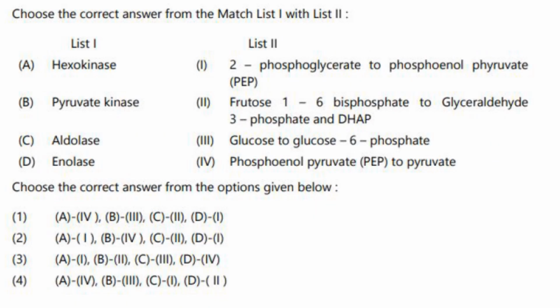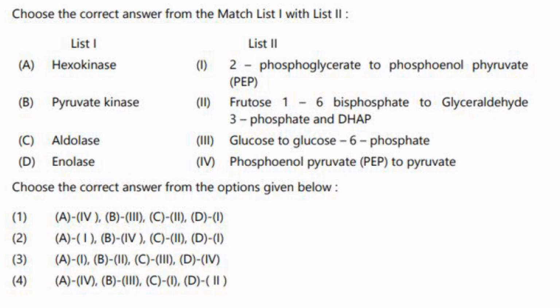Then hexokinase. This was actually a question which was dropped, but it was dropped because there is no correct option. But I will tell you the answer. Hexokinase is glucose to glucose 6-phosphate, A3. A3 is not present in any of the options. That is why it was dropped. So A3. Pyruvate kinase is phosphoenol pyruvate to pyruvate.